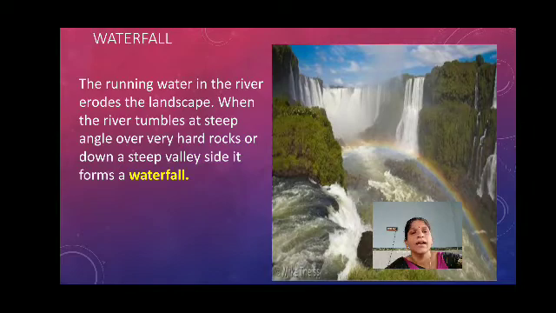Here is the definition for waterfall. The running water in the river erodes the landscape.